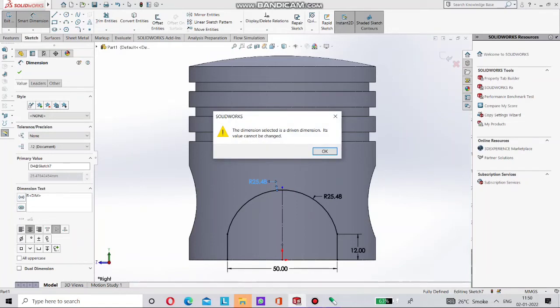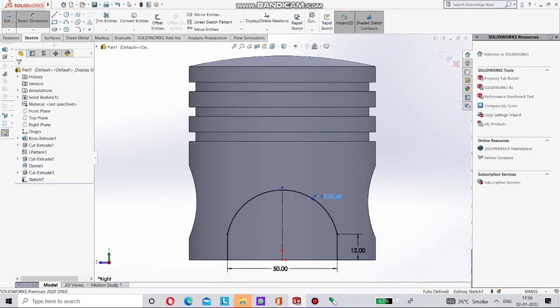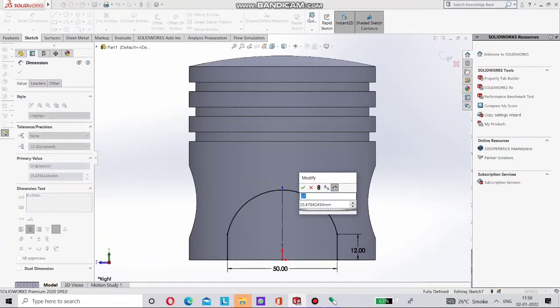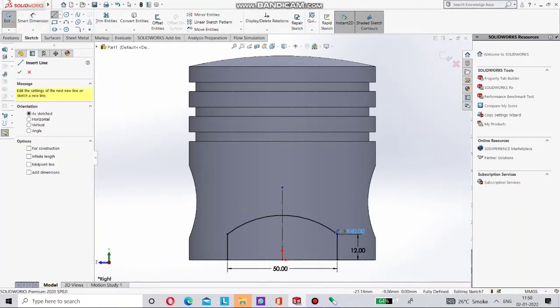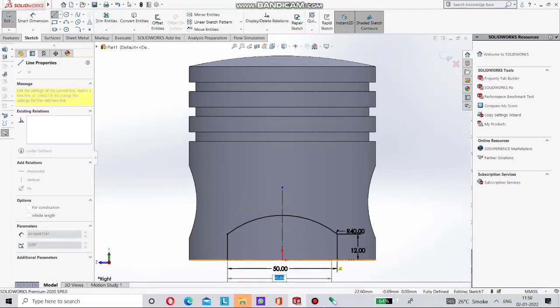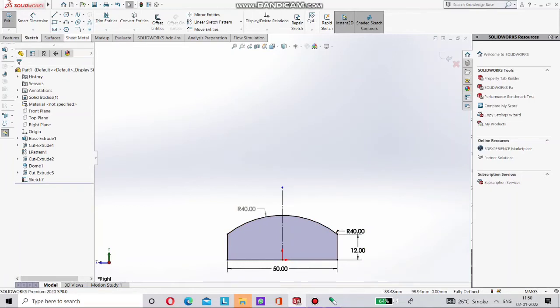We can't give two dimensions to one arc. So delete this and edit this first. Make it 140. Done. We have to close this diagram to cut, so select a line and close the diagram. It's perfect.